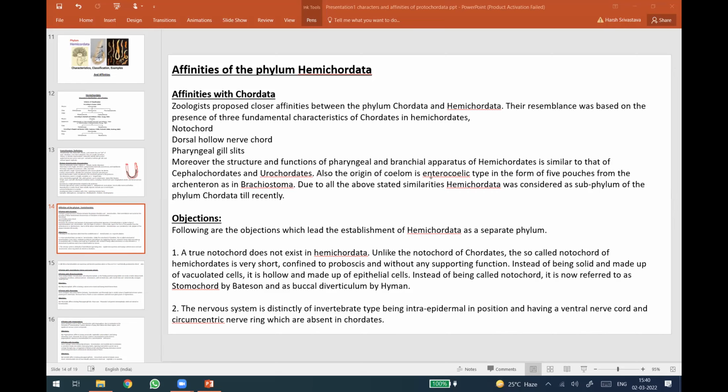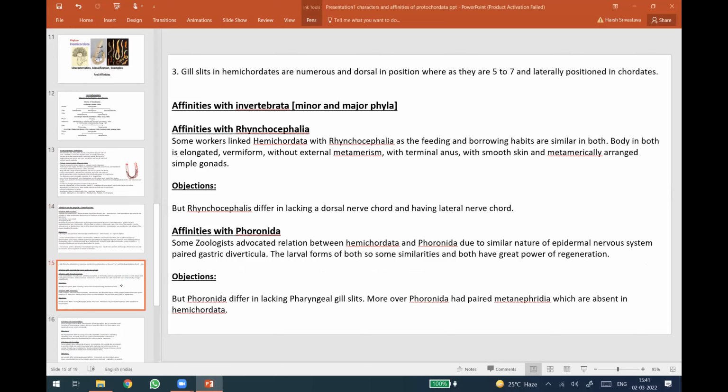Now that cord is not called endostyle or notochord, but stomochord by Bateson, and buccal diverticulum by Hyman. Hyman called it buccal diverticulum and Bateson called it stomochord. The nervous system is distinctly of invertebrate type, being intraepidermal in position, and having a ventral nerve cord and circumcentric nerve ring which are absent in chordates. So on the basis of these two serious objections, Hemichordata has been kept out of the Chordata group.